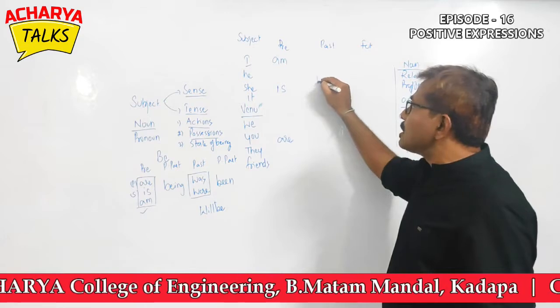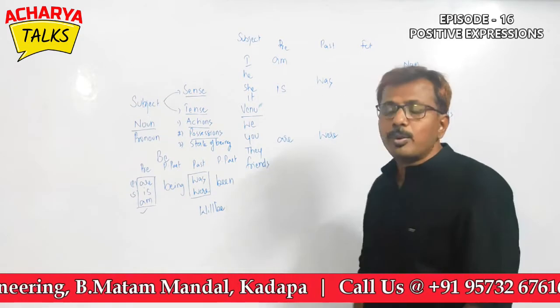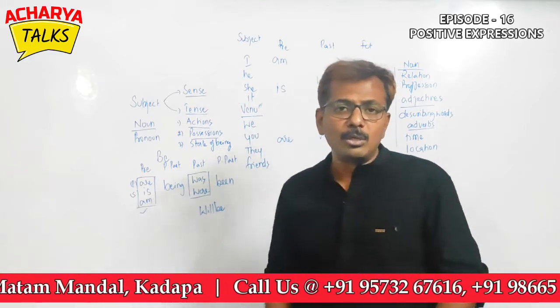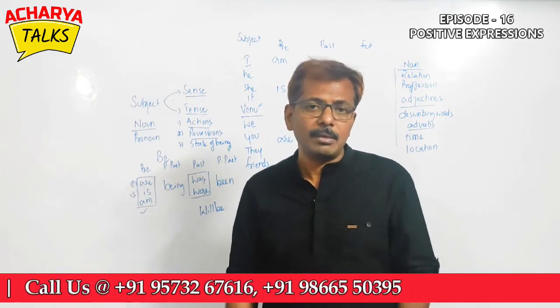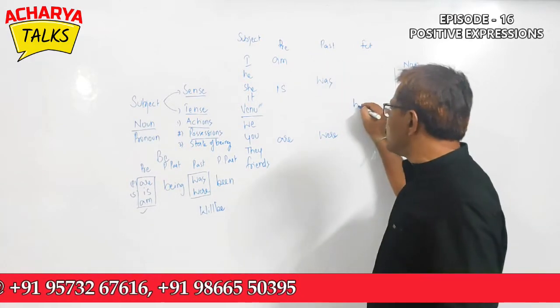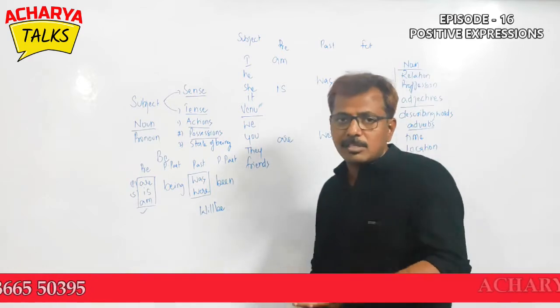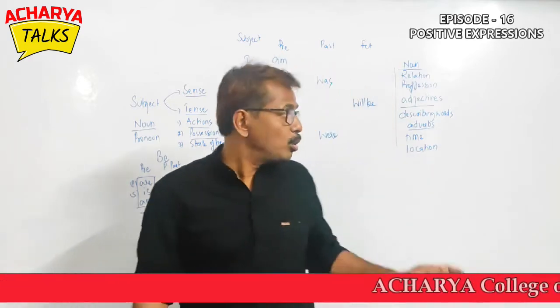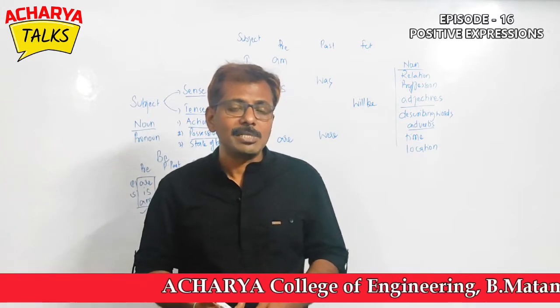To talk about past, for singular we use was, for plural we use were. నేను ఒకప్పుడు హ్యాపీగా ఉన్నాను. I was happy. వాళ్ళు ఒకప్పుడు హ్యాపీగా ఉన్నారు. They were happy. And for future we use will be. Agreement of the verbs with the subject is grammar, my friends. So నేను తర్వాత బిజీగా ఉంటాను. I will be busy. వాళ్ళు తర్వాత బిజీగా ఉంటారు.